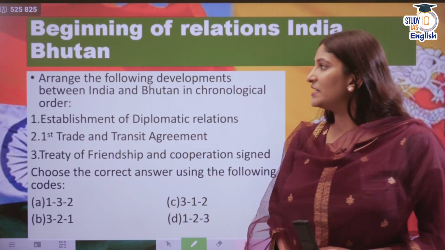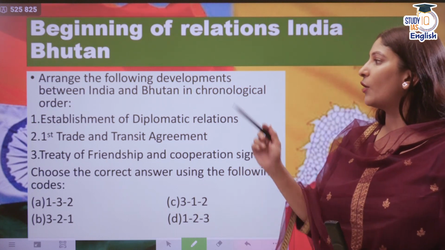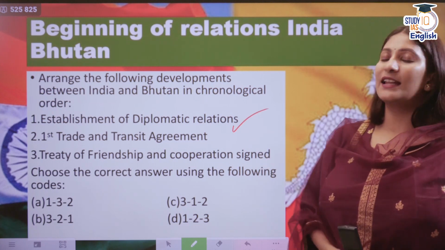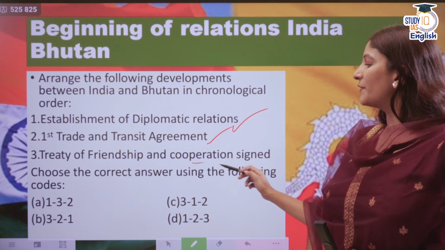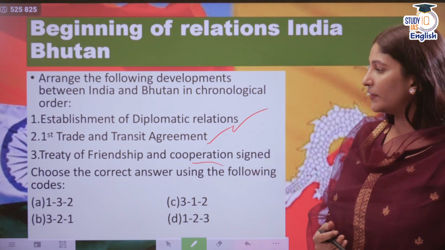Next, arrange the following developments between India and Bhutan in chronological order. First is establishment of diplomatic relations. Second is first trade and transit agreement. And third is treaty of friendship and cooperation signed. So we have to choose the correct answer using the following codes.